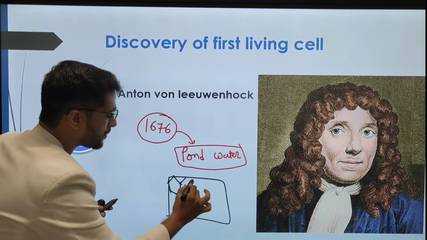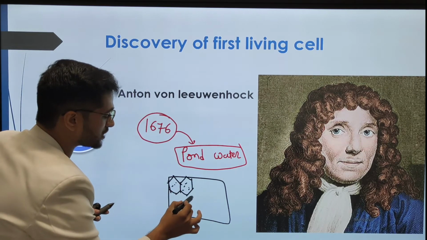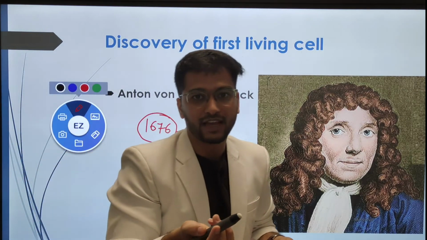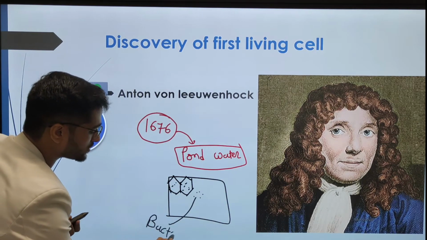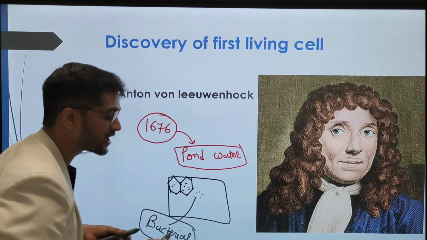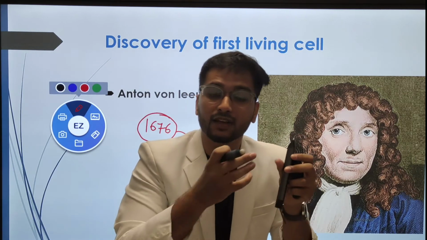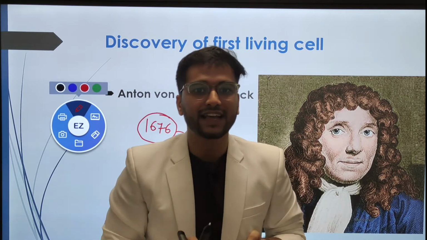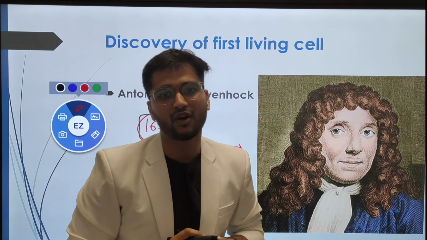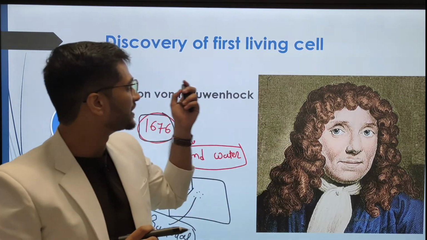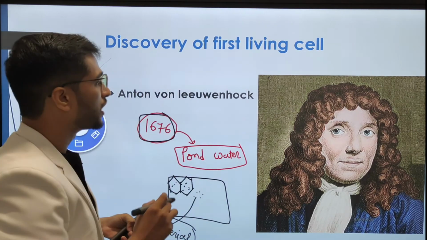On the slide, along with some plant cells which are the cell wall only, there was the movement of tiny particles, and these tiny particles were nothing but bacteria. So he actually discovered the bacteria as well, and the bacteria were moving. That means those bacteria were living. So in the year 1676, Anton von Leeuwenhoek gave us the discovery of the first living cell as well as the bacteria.